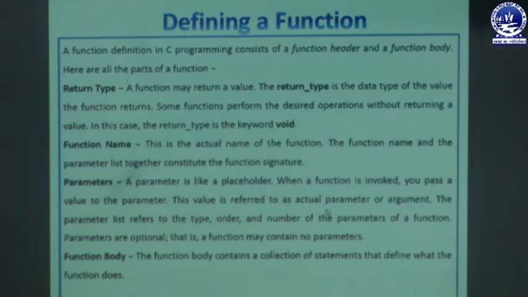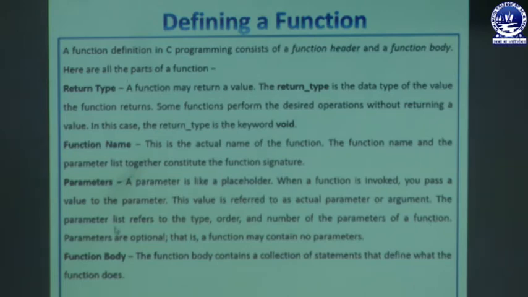Let's say there is a function named sum function, and we have to send a value to the sum function. If we are sending a value, let us say we are sending 10 to the sum function, then 10 is the value being sent, and so it is called the actual parameter or argument. The parameter list refers to the type, order and number of parameters of the function.